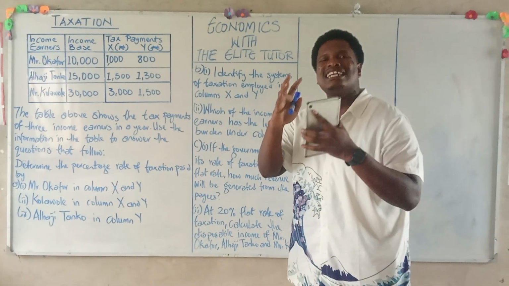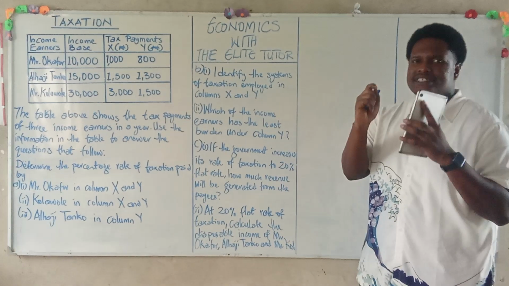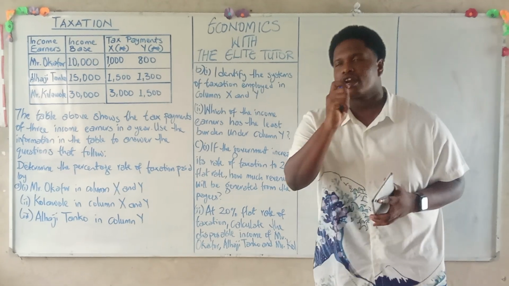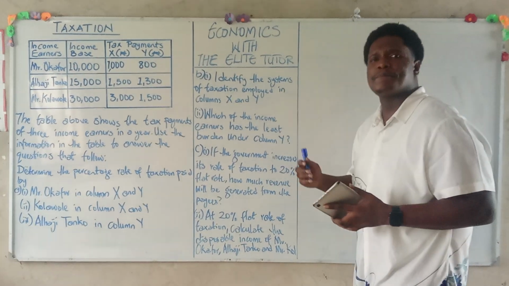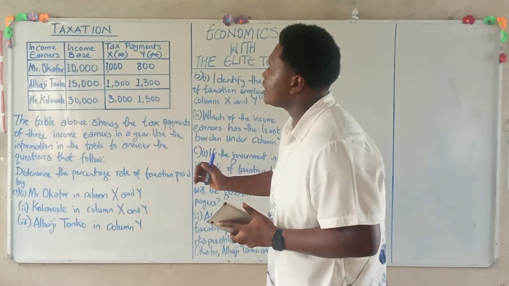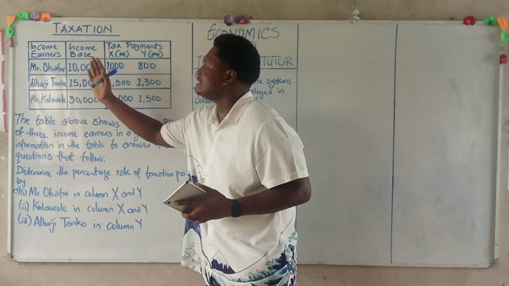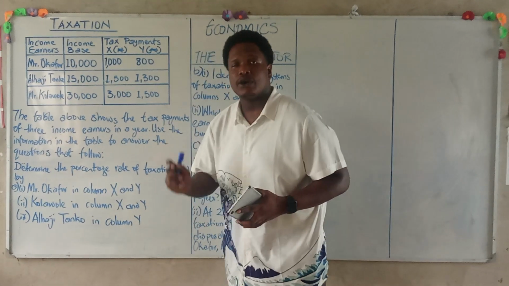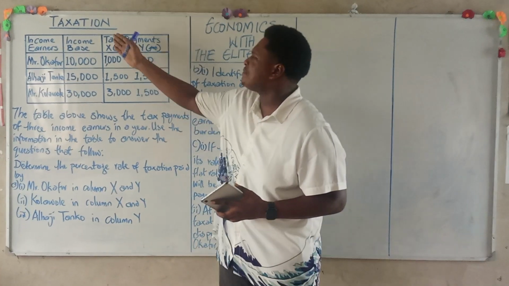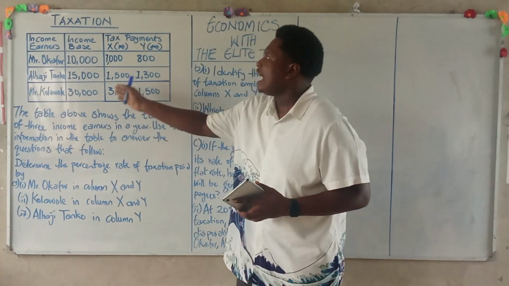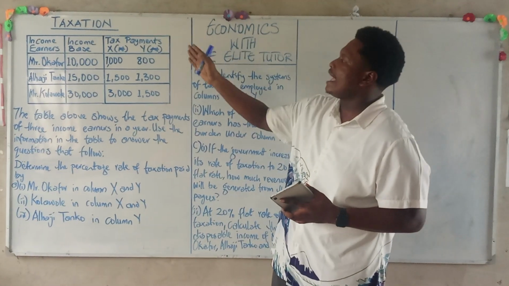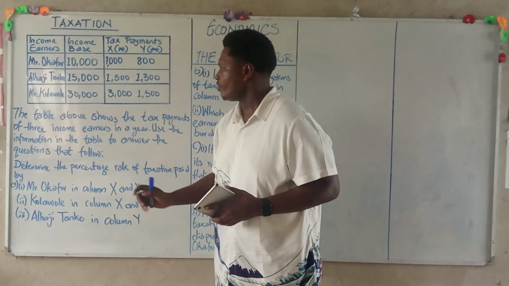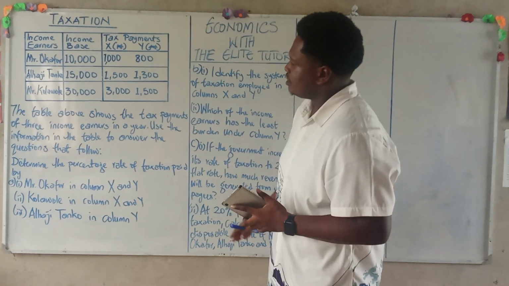And finally, for this video, we are going to be looking at a standard question that's going to help our understanding of the calculation of tax. I want you to follow closely. This question comprises three income earners: Mr. Okafor, Alhaji Tanko, and Mr. Kolawole. We have their various income bases, and they also have their various tax payments, both for X and for Y. Let's look at this table.